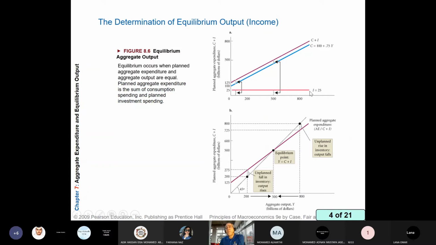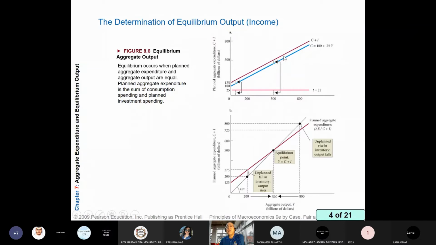And also a planned investment is 25, it is fixed regardless of the level of aggregate output. What I will do, I will take the consumption function and bring it up. I will drag the consumption function up and keep the vertical distance between them equal to 25.